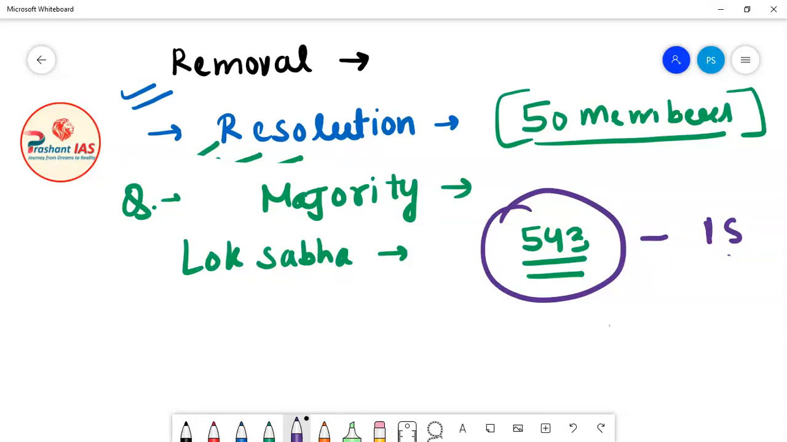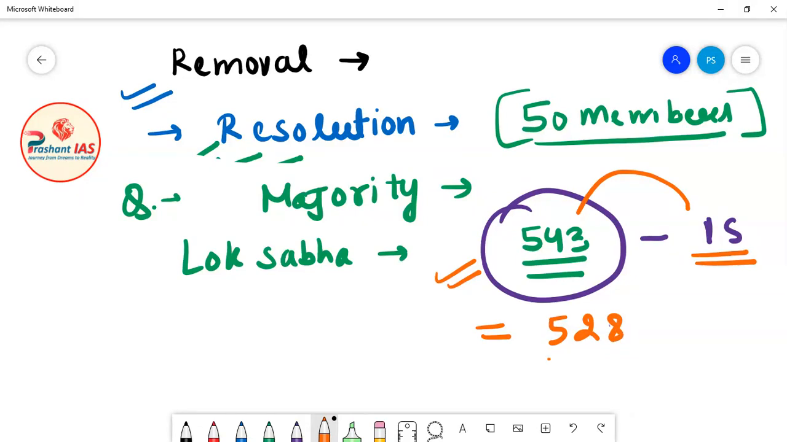Okay, so vacancies can be created due to many reasons. Now friends, we know that there are total 543 members in Lok Sabha, and let's suppose that there are total 15 vacancies. So what will be the effective strength of Lok Sabha? When you calculate this, the result will come as 528. So 528 is the effective strength of Lok Sabha.